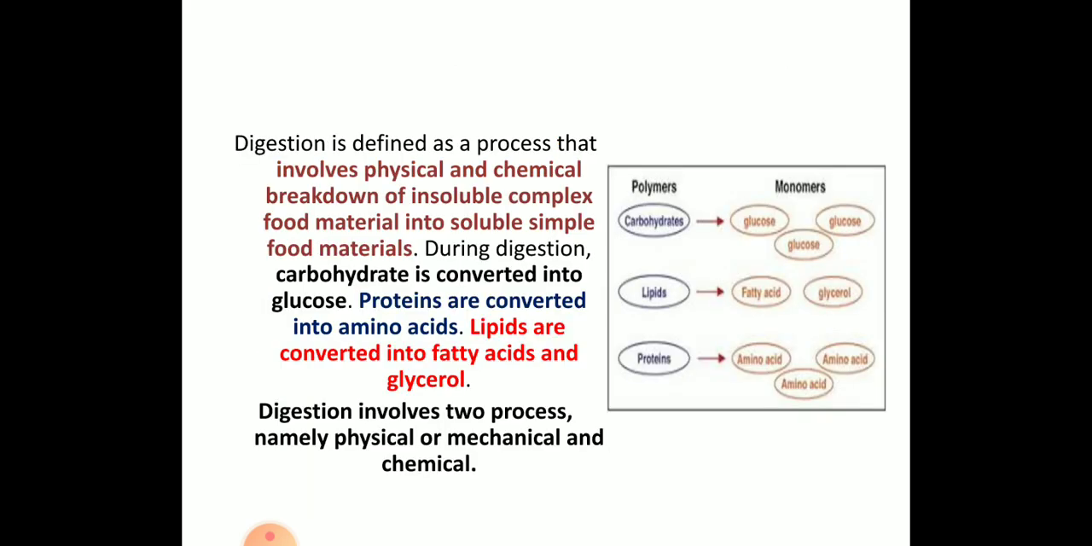Next, in digestion, the carbohydrates, lipids and proteins we are taking in the food have to be converted into soluble material. Carbohydrates are digested into glucose, lipids are converted into fatty acids and glycerol, and proteins are converted into amino acids. All these help in the production of energy. This digestion mainly involves 2 different types of processes. One is physical or mechanical, and along with that it is chemical also. So these are the different types of reactions that happen during digestion.